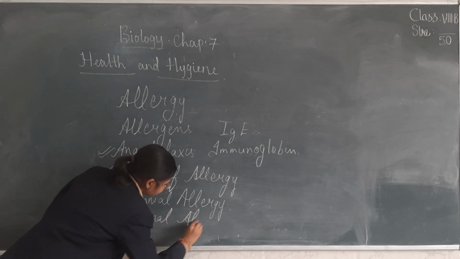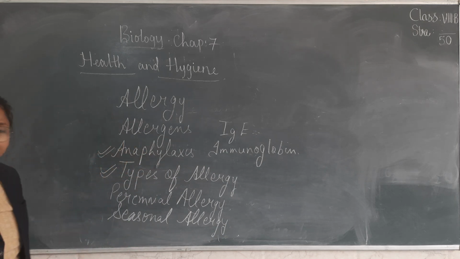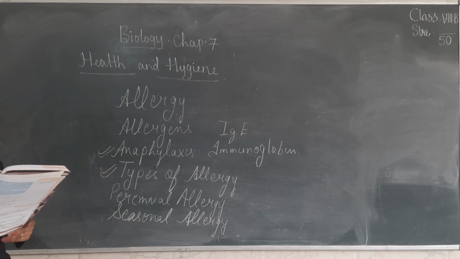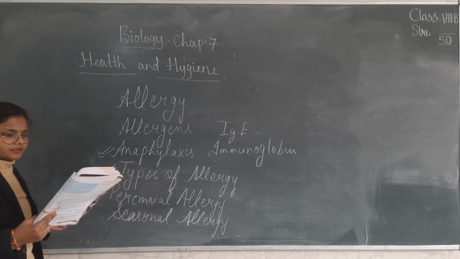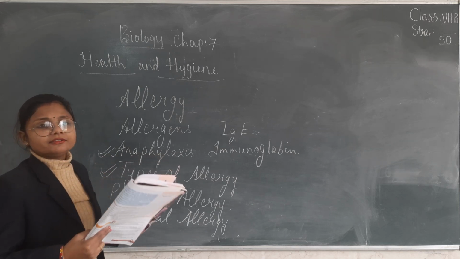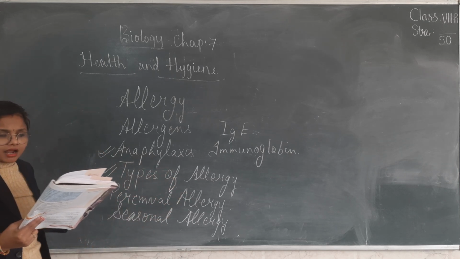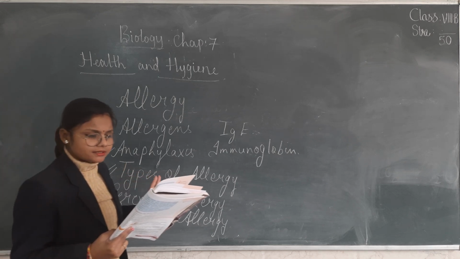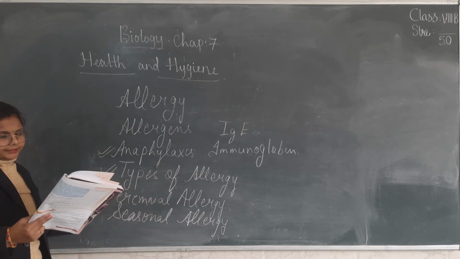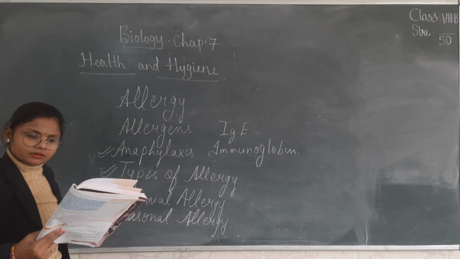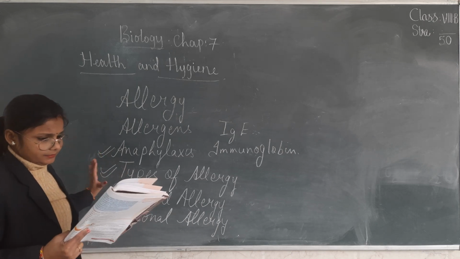Next, the second type of allergy is seasonal allergy. Obviously, it cannot occur at any time. Seasonal allergy is also known as hay fever. The allergy symptoms happen during certain seasons of the year, usually when flowers release their pollens, outdoor molds release their spores, and trees, grasses and weeds also release tiny pollen particles into the air. At that time, this seasonal allergy occurs. It depends on the seasons.